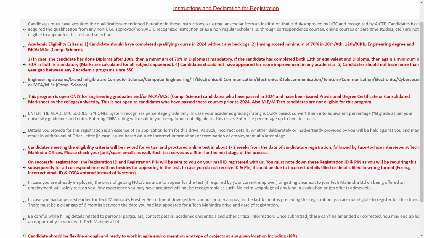So make sure you keep this ID and pin handy so that you can use it whenever you are appearing for the test or interview. In case you do not receive an ID or pin, it could be due to an incorrect detail or details filled in the wrong format. So it is important that you fill all of the details in the correct format. Otherwise you will not receive any ID or pin, as they have mentioned here.